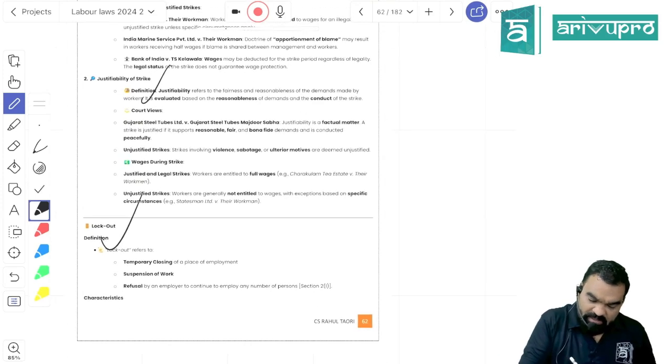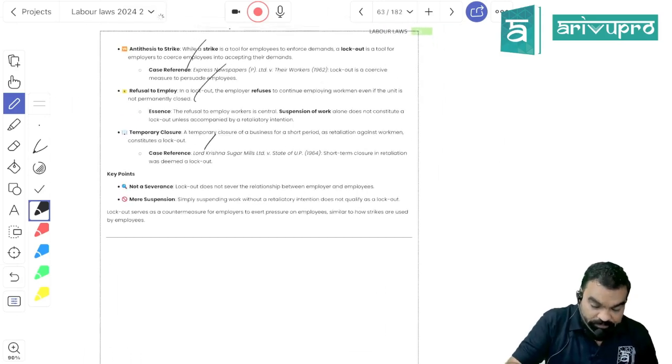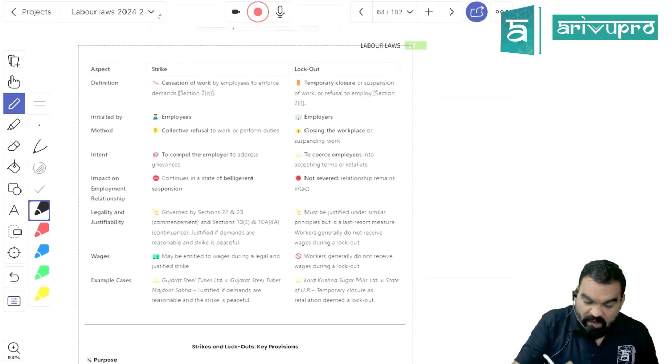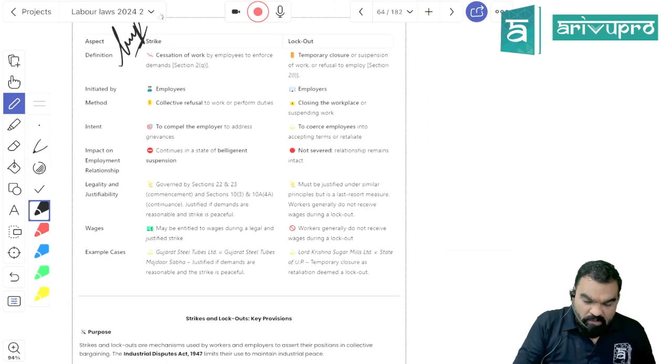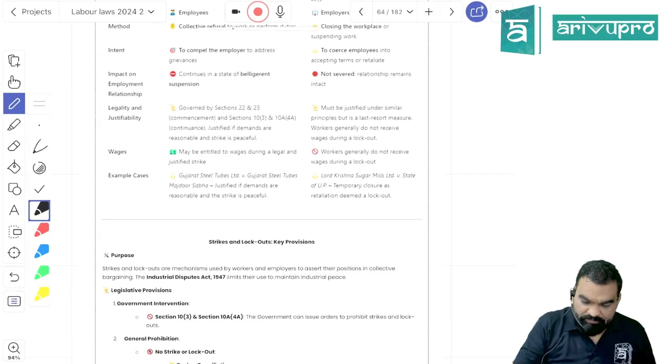Lockout is something that is, again, both are temporary. It is suspension of work by the employer, right? Even it can be justified and legal, right? I have made a proper difference between strike and lockout. This is very important, even we have discussed it, right?